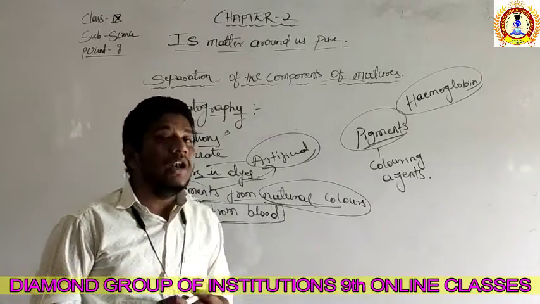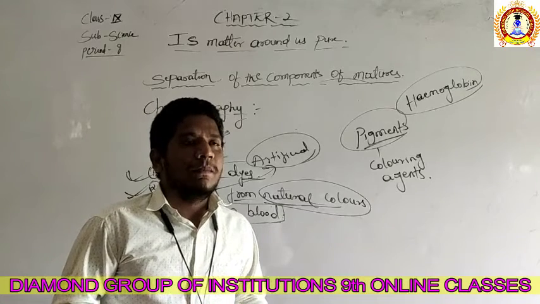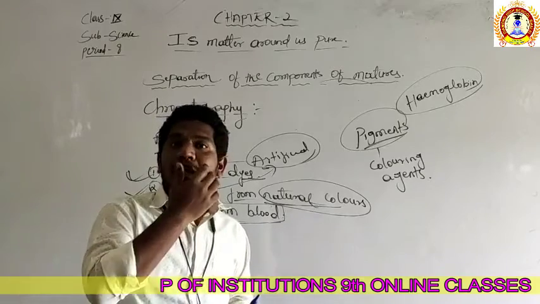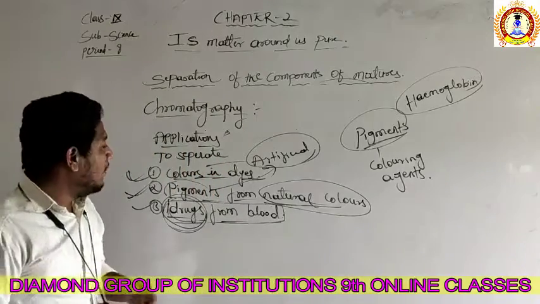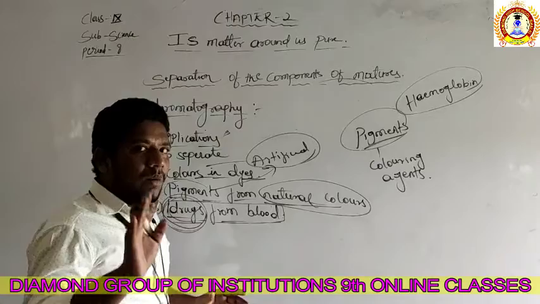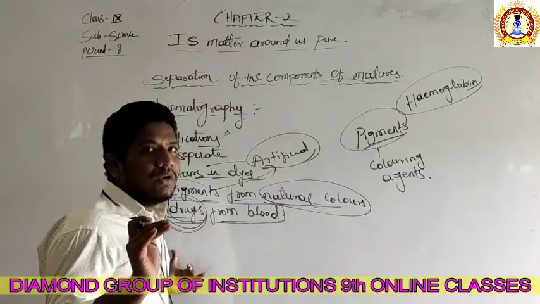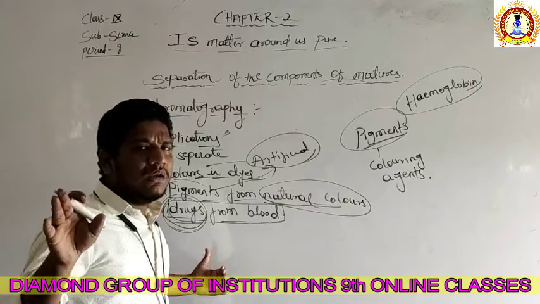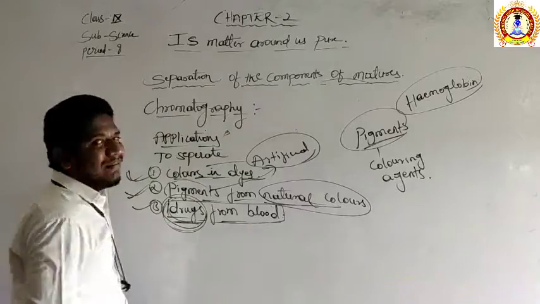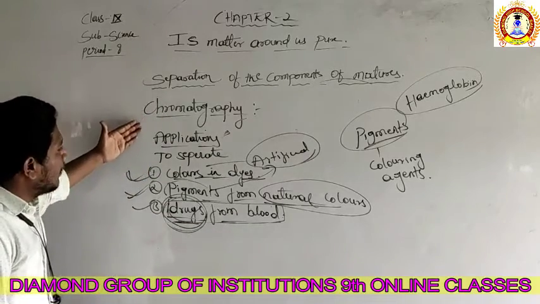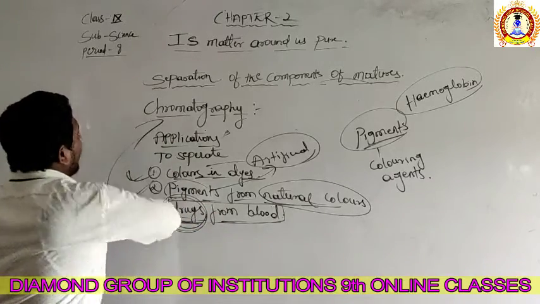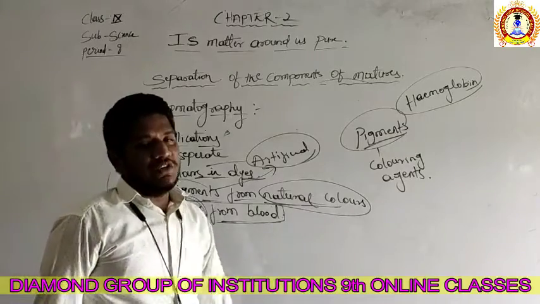That drug is very dangerous for the body. Okay, if we are consuming that one, it will impact our body, our brain, and as a result it will become an addiction called drug addiction. But in a common way, all the tablets are called drugs only. Whatever tablet is there, cough tablet, cold tablet, everything is called a drug only. So we can separate the colors in dyes, the pigments from the natural colors, and even the drugs from the blood by the process of chromatography. These are the applications of chromatography.